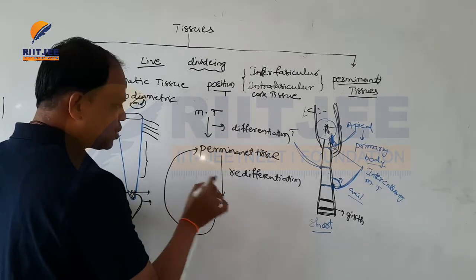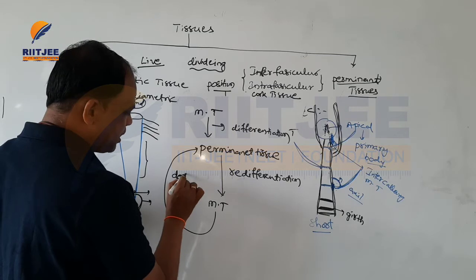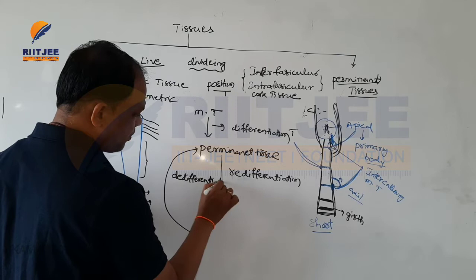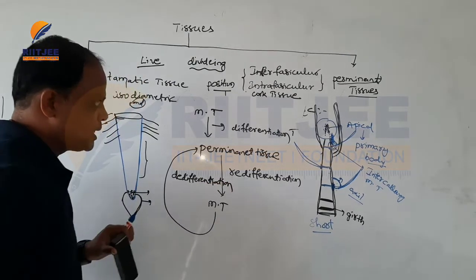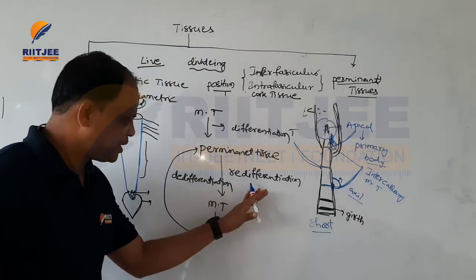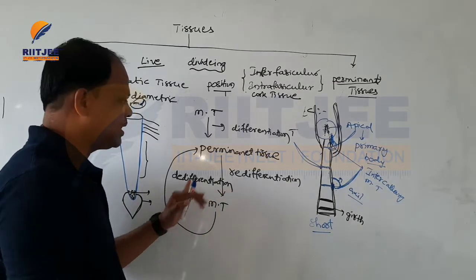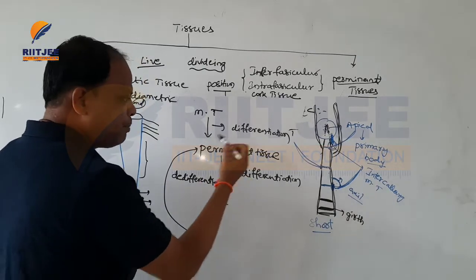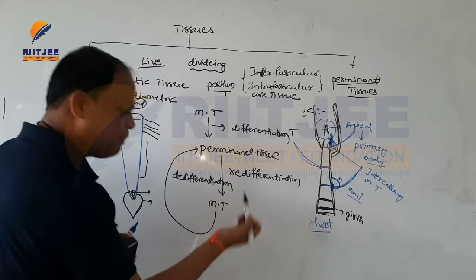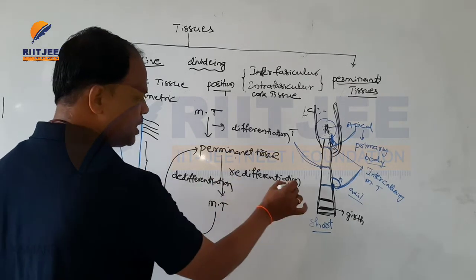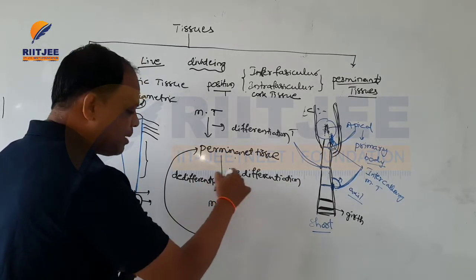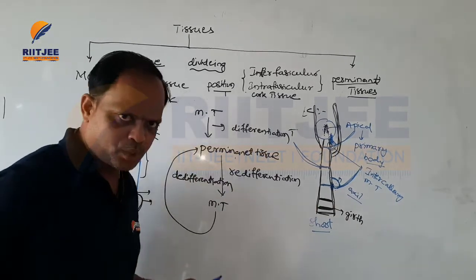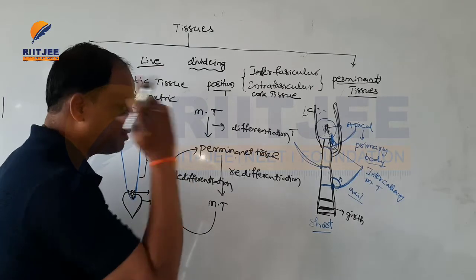Then again the meristematic tissue can convert into permanent tissues. So that is also called dedifferentiation. These are the three processes: differentiation, redifferentiation and dedifferentiation. Meristematic tissue is converted into permanent tissue, and permanent tissue is converted again into meristematic tissue. That process is redifferentiation. Then the meristematic tissue can again convert into permanent tissues. Such a process is called dedifferentiation.